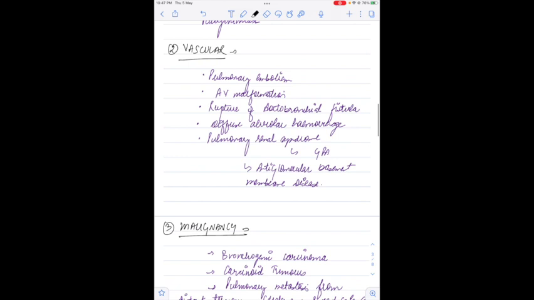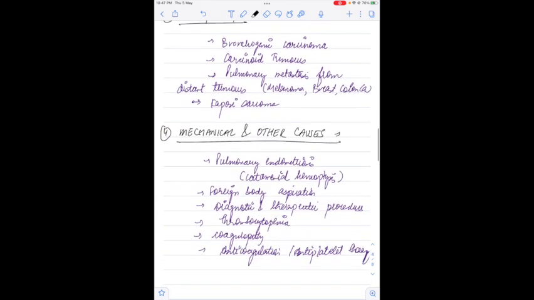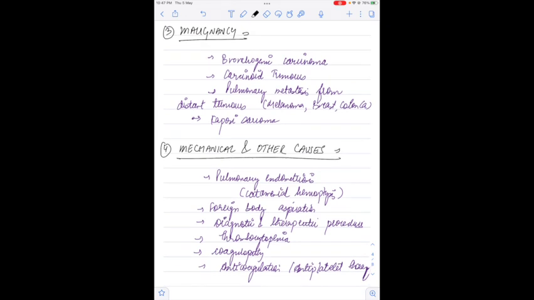What are the various vascular causes of hemoptysis? They are pulmonary embolism, AV malformation, rupture of aortobronchial fistula, diffuse alveolar hemorrhage, and pulmonary renal syndrome. What comes under pulmonary renal syndrome? One is granulomatosis with polyangiitis, other is anti-glomerular basement membrane disease. Third important cause is malignancy. Now it could be bronchogenic carcinoma, carcinoid tumors, or metastasis from distant sites like melanoma, breast carcinoma, colon carcinoma, and other causes, Kaposi sarcoma.